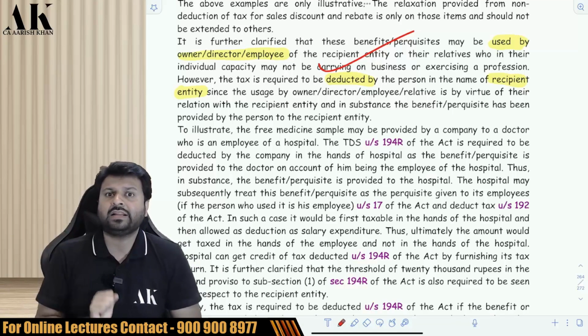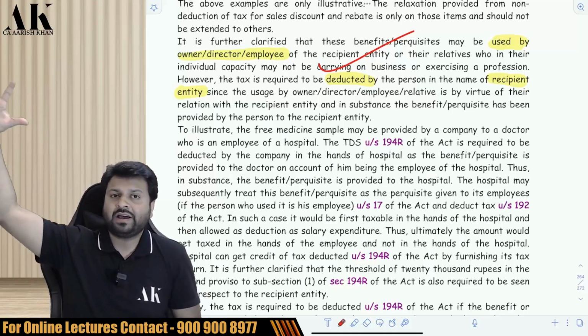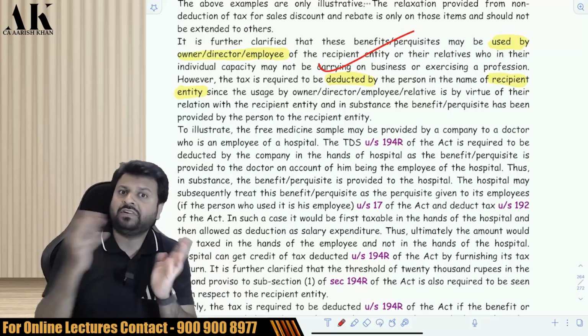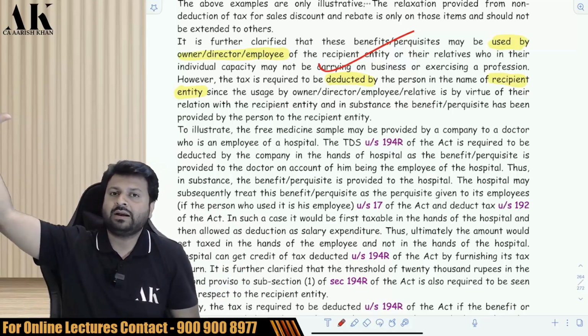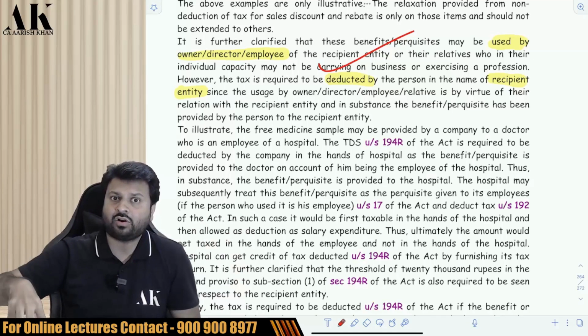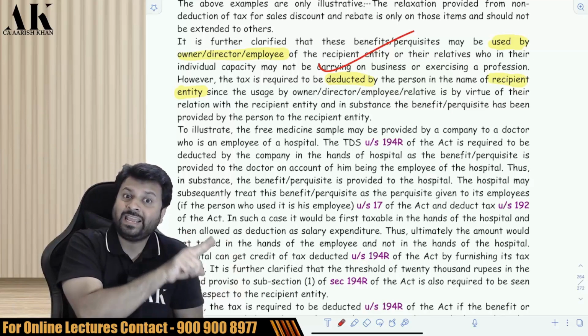The doctor is not an independent consultant over there. So again, I'm saying there is a pharma company, there is a doctor who is an employee of a hospital, and there is a hospital over here. The pharma company is giving the medicines in the hands of the doctor, but the pharma company will deduct TDS in the name of the hospital.